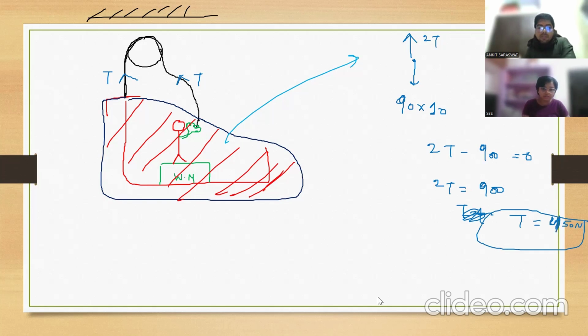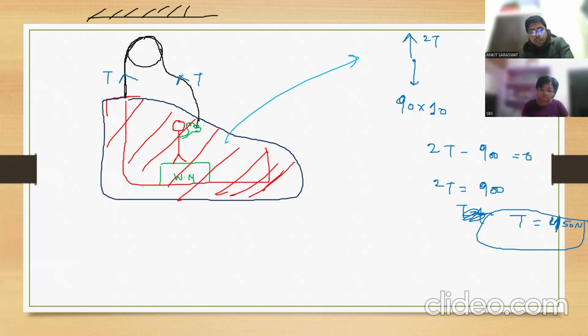So there are numerous ways to solve any problem. So choose the system wisely. Whenever you are going to solve any numerical, choose the system wisely. Now you got the tension. You can easily find the normal reaction force. You can consider the man as a system. Now you can consider this man as a system.